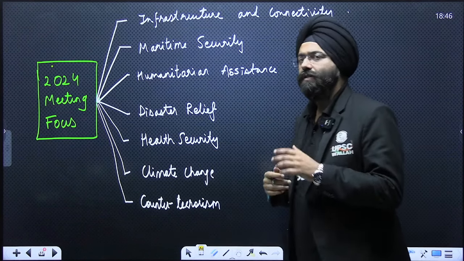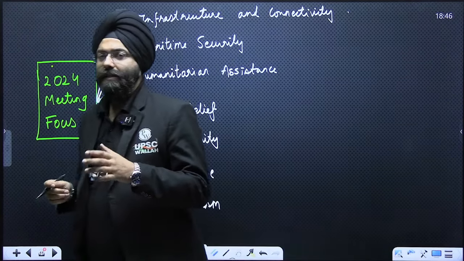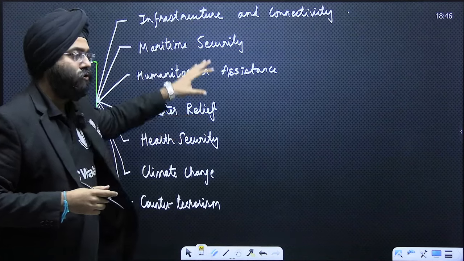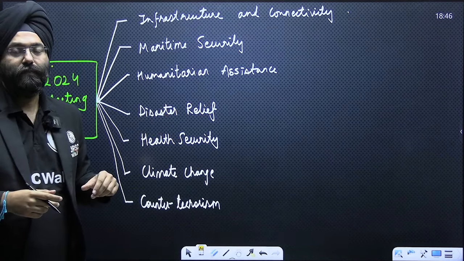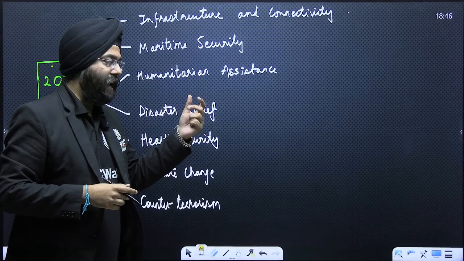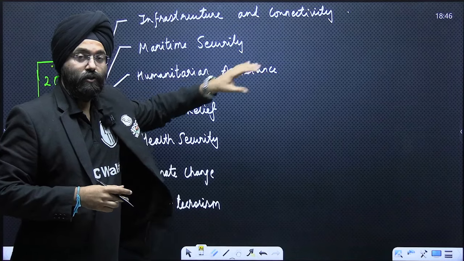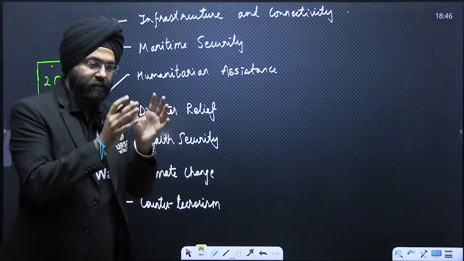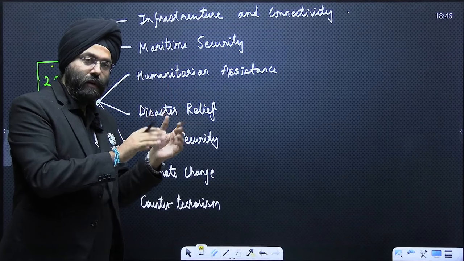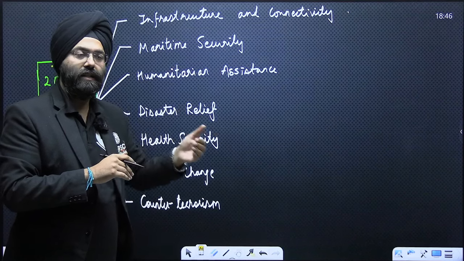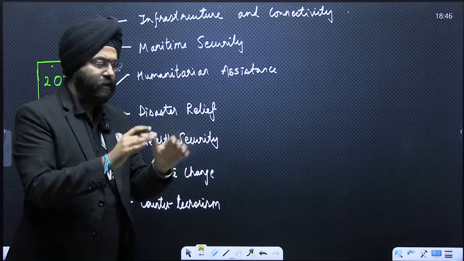Now, please remember one thing. Once the meeting is over, you'll realize they're going to have declarations on all these topics. At that time, we will have the material to fill in these details. So these are the brief ideas that you need to know. But as the issue prolongs, you will get more information and we will cover them in detail in the editorials. So let us continue further.